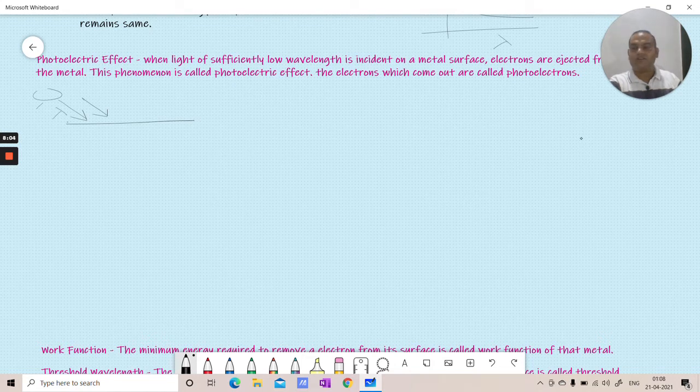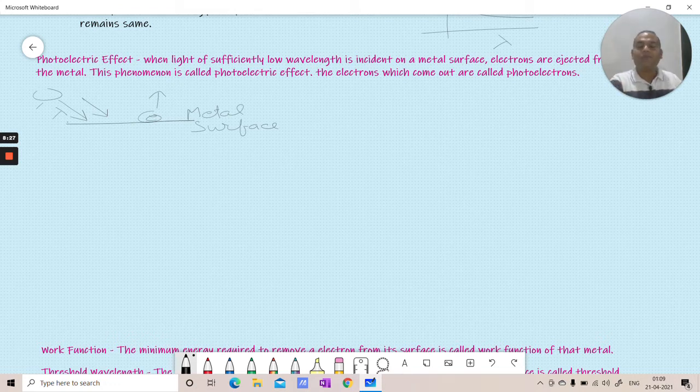On this surface there are electrons. Once these electrons receive energy from here, they can move out of the metal surface, and this phenomenon is called the photoelectric effect. Great.